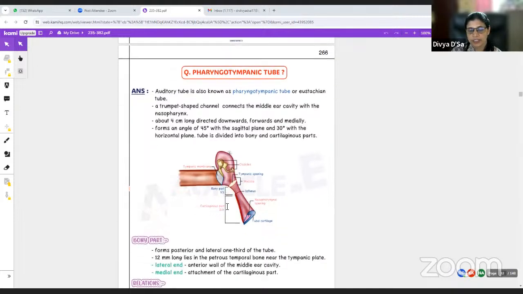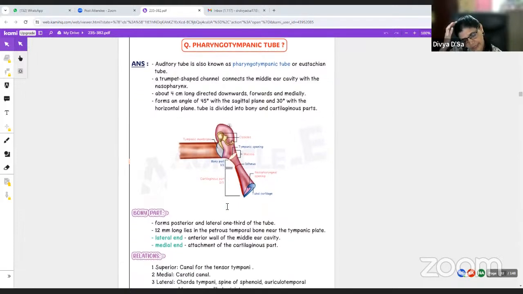This tube is divided into two parts: the bony part and the cartilaginous part. The bony part forms the posterior and lateral one-third of the tube. It is about 12 millimeters long and lies in the petrous part of the temporal bone near the tympanic plate. The lateral end forms the anterior wall of the middle ear cavity. The medial end is attached to the cartilaginous part.